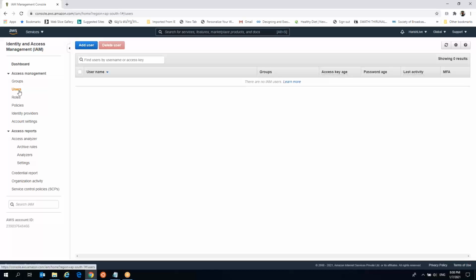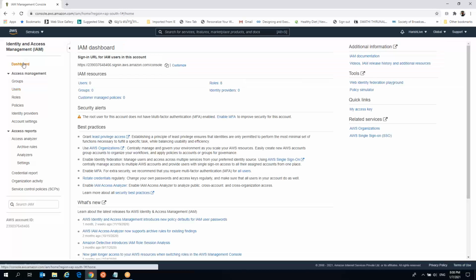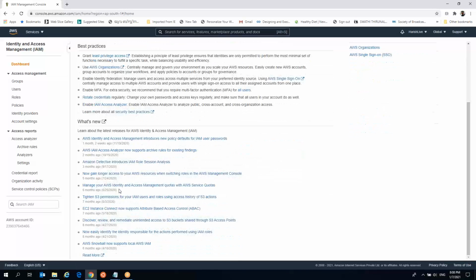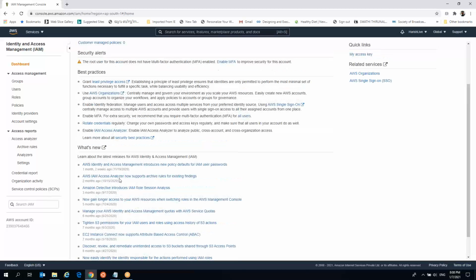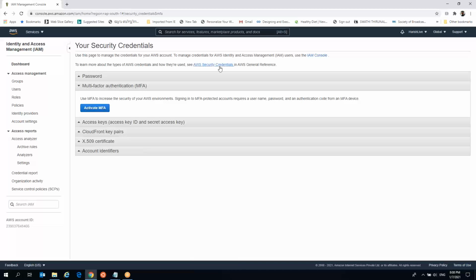Do one thing, sir. Can you please come back? Don't go for users. Dashboard, or come down a bit. You cannot see the multi-factor authentication, right? No, there is no enable MFA. Yes. Go there. Now it's been loaded. Please go for enable MFA. Now it's loaded after deleting, of course. We had created the user, right? That is the reason. Here, please go for activate MFA.